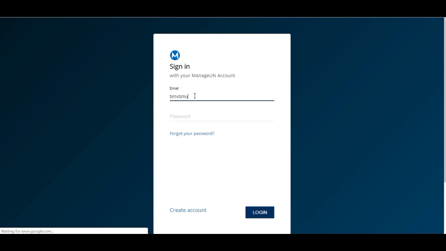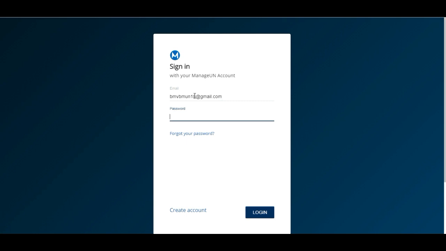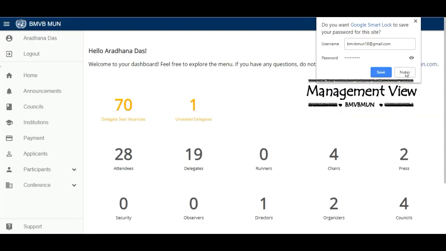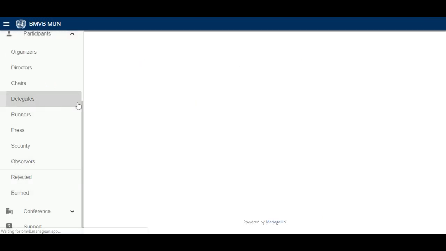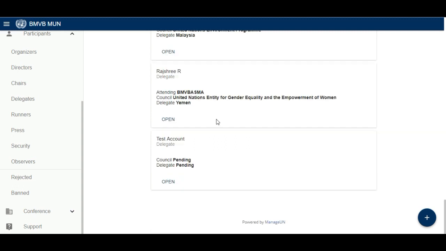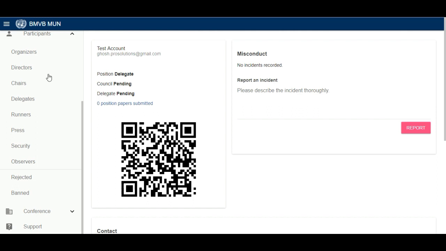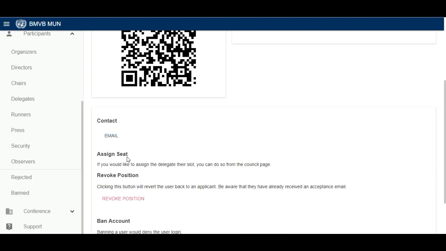We are just logging in now as the organizer. What we as managers will see, we are managing you guys so that your accounts are all okay. We will see that there is one unseated delegate now, our test account, not assigned any council or any country. So we will go here. You do not have to do anything about this. This is just what we do. I am sharing that. We just click on open, and we see that your council is pending and your delegation is pending. We scroll down and assign you a seat.